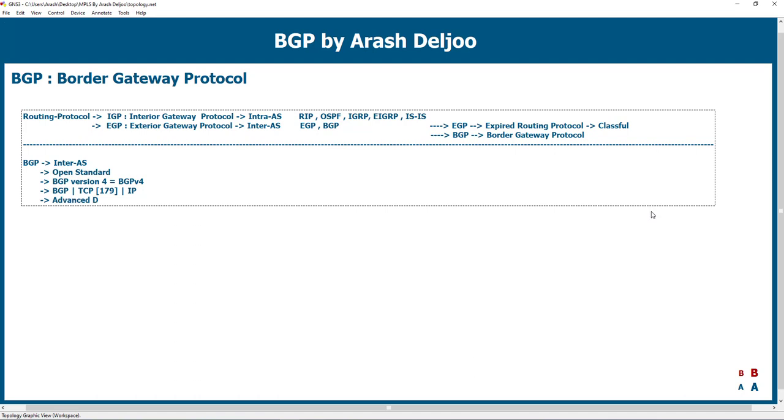And again, if we want to talk globally about BGP, BGP is an advanced distance vector protocol, or in some cases maybe you see this title for BGP, path vector. You will understand the difference between distance and path in this course, but BGP can be named advanced distance vector or path vector.